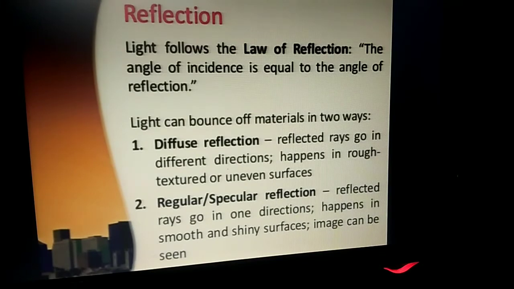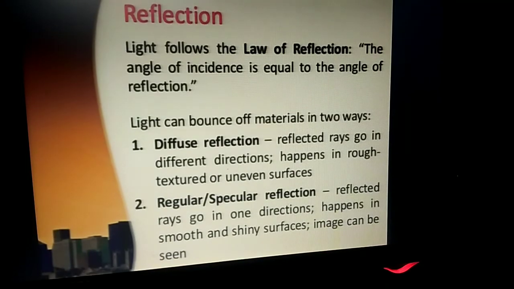The angle of incidence is equal to the angle of reflection, and the incident ray, the normal and the reflected ray lie on the same plane at the point of incidence.